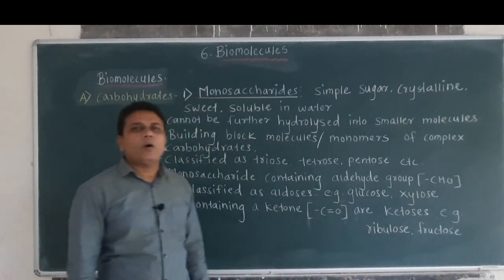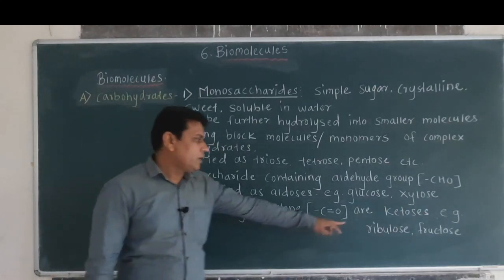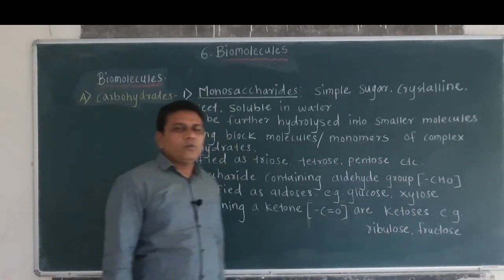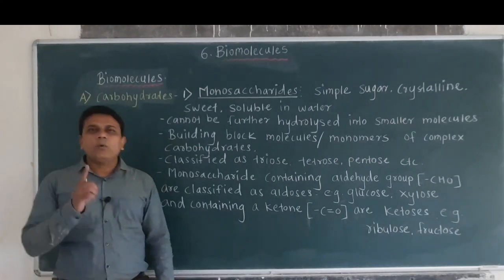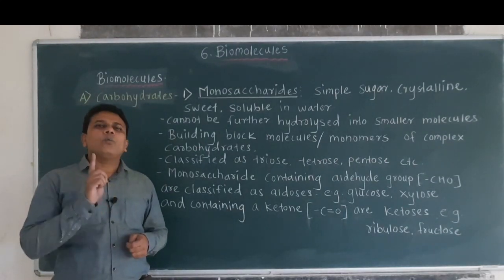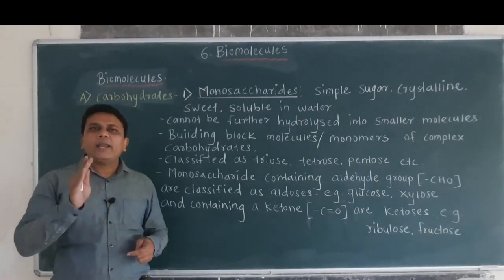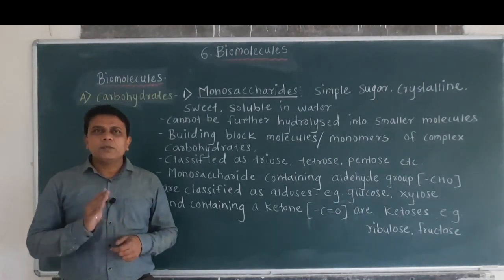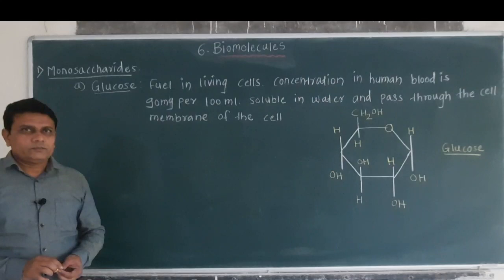An example of ketoses is ribulose and fructose. So monosaccharides contain single or one sugar unit and are also called as simple sugars.